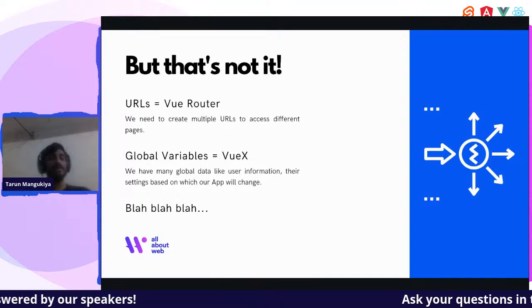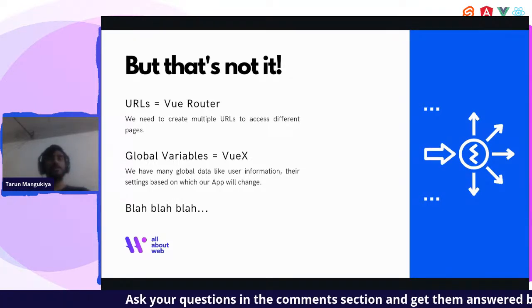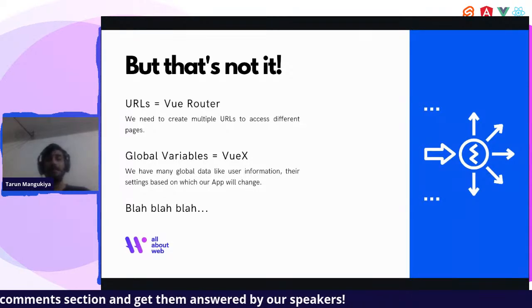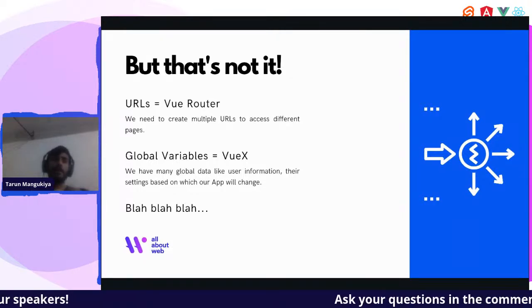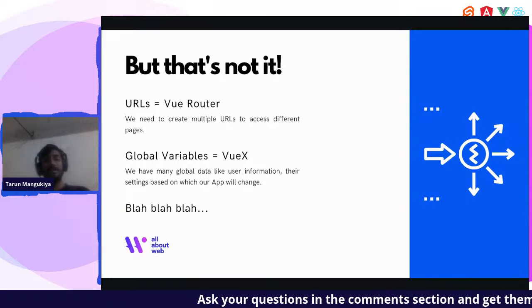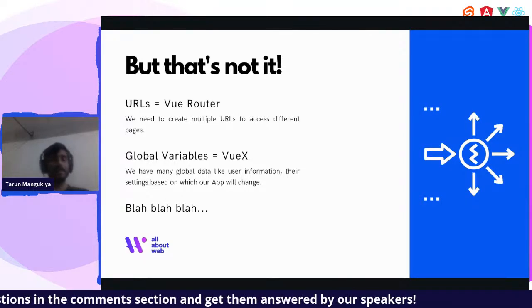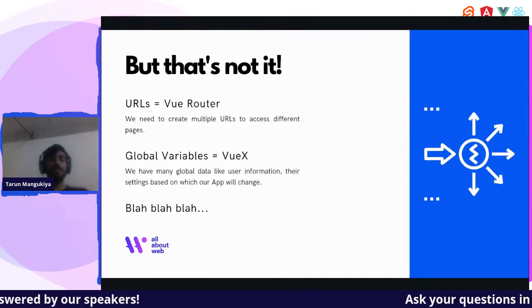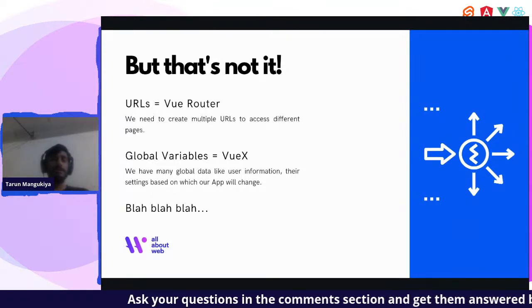For that we will be using Vue Router. Apart from that, we also need a global storage or global variables where we store, let's say, user information, their settings, and many other things, and based on that, our app will update. So HTML and CSS is what is called Vue, the hello world example I showed you. Apart from that, the important packages that you use to build any large scale or small scale application are Vue Router and Vuex.